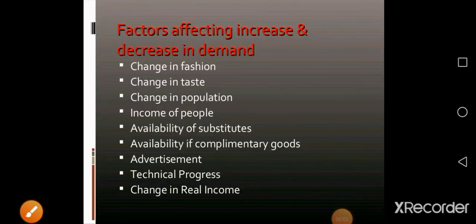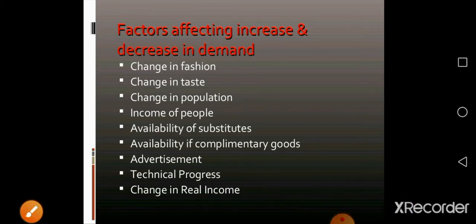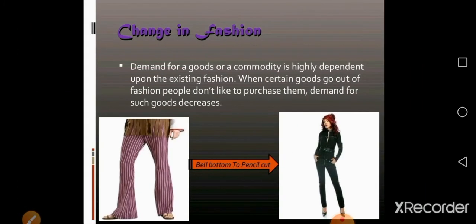The factors affecting increasing and decreasing demand are change in fashion, change in taste, change in population, income of people, availability of substitute goods, advertisement, technical progress, change in real income. Change in fashion. First of all, change in fashion.